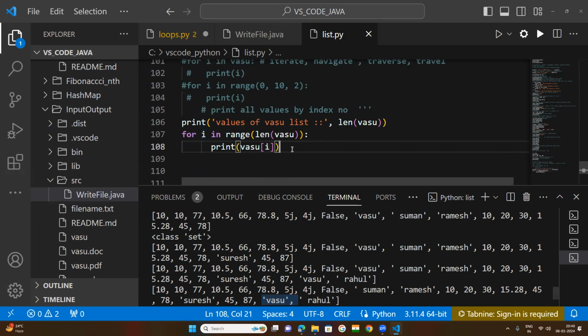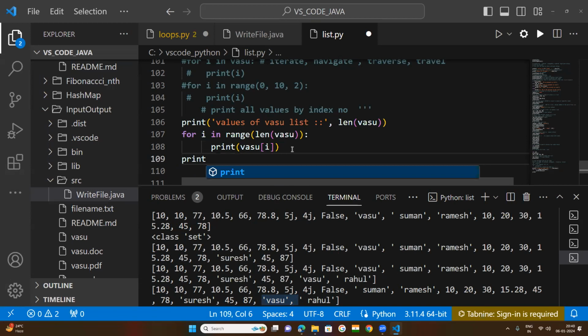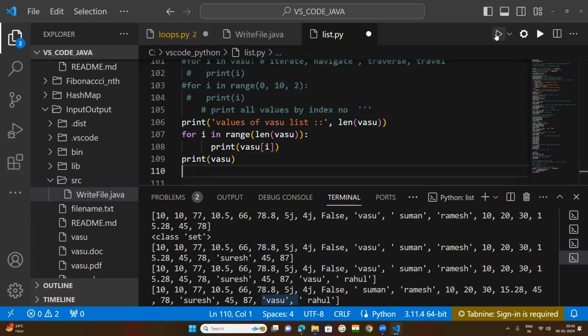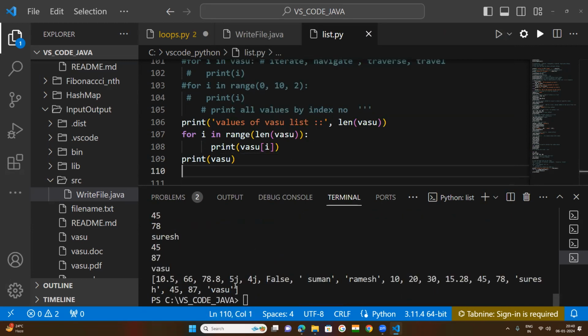If you want to see the values of your list, print Vasu, and these are the values of our list. The last value is Vasu.